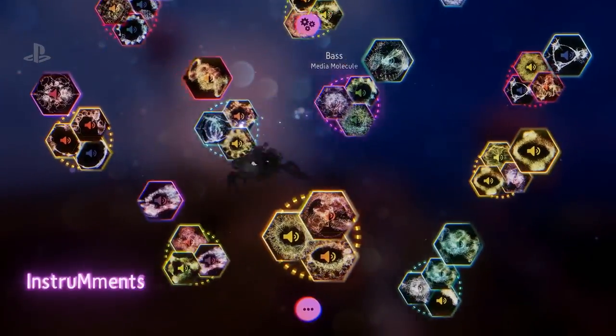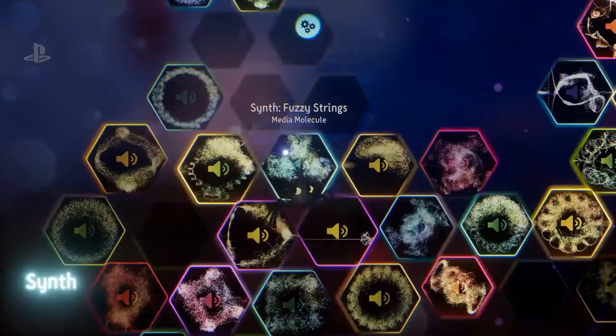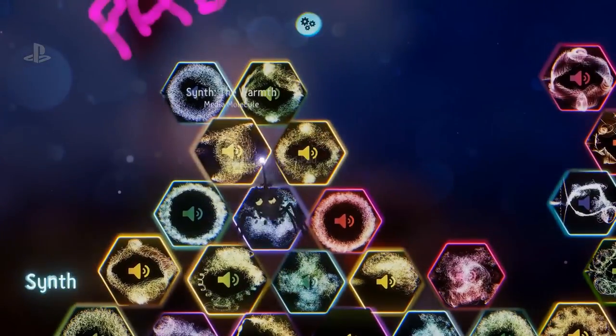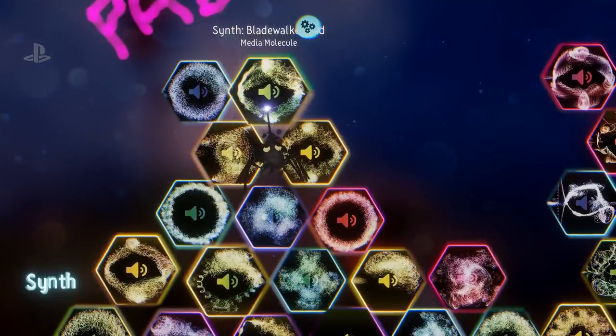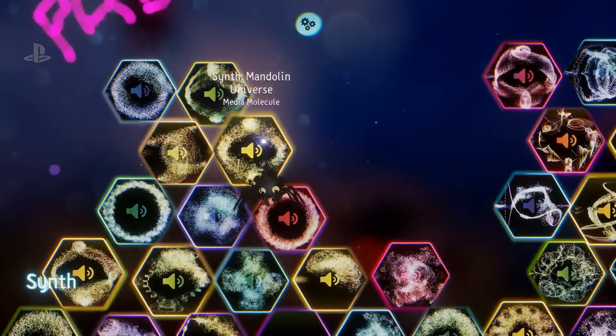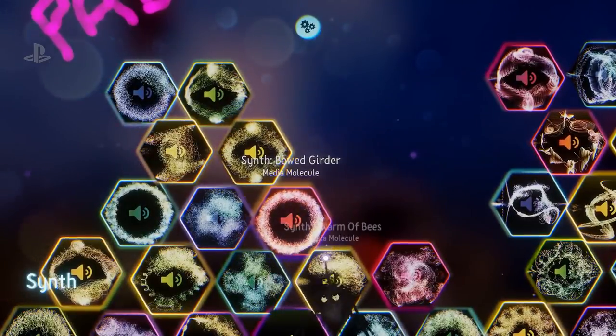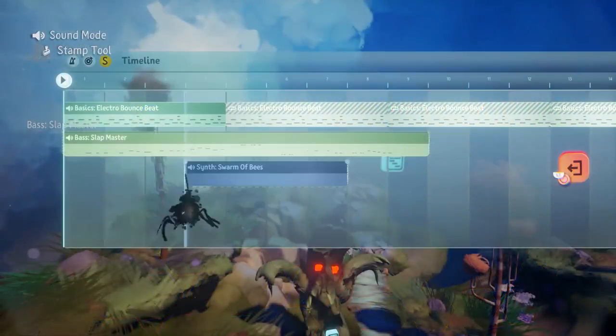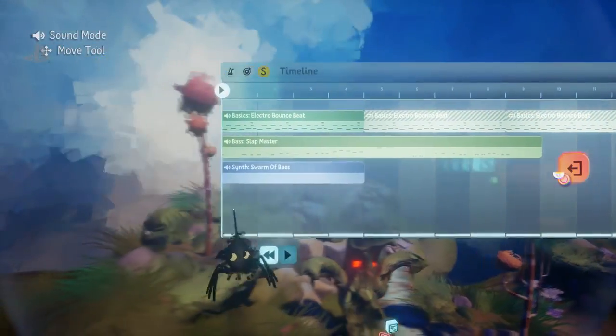Let's add a bit of synth now. Love the synth. Always love a bit of synth. Evil tremolo, the warmth. We had Blade Walker before, so maybe something else. You guide me. What would you like? Swarm of bees. You want swarm of bees? Okay. The bees. That sounds pleasant. Well, maybe you can.